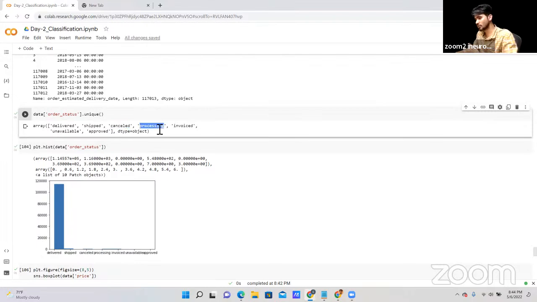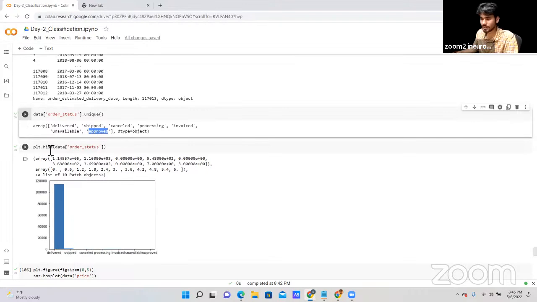Processing means it's under process. Invoice means payment is already completed. Unavailable, product is not available. Approved means this product is approved by the product owner. Now our delivery partner can ship this product and then deliver it to our customer. So these are the things that we have here.